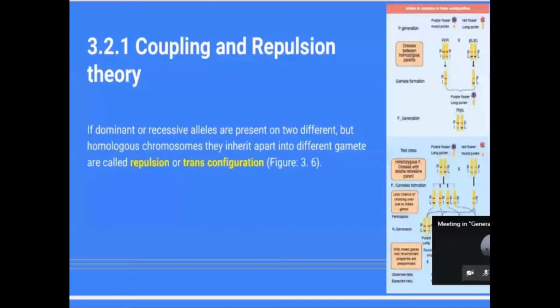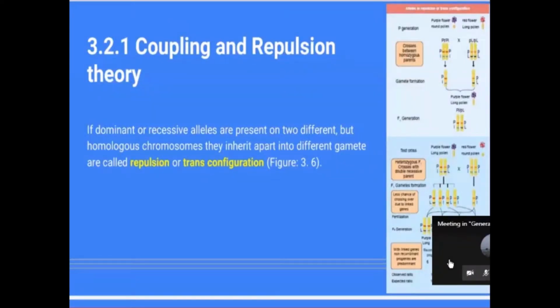And come to the next one, repulsion. What is repulsion? Even though the genes are present as a pair on a chromosome, at the time of gamete formation they separate or segregate. That process is called repulsion, or otherwise it is called trans configuration. So see here, if you compare the observed ratio of coupling with the repulsion observed ratio, in coupling they got 7:1:1:7. In repulsion, they got 1:7:7:1. Just opposite to coupling, they got the observed ratio in the repulsion theory.